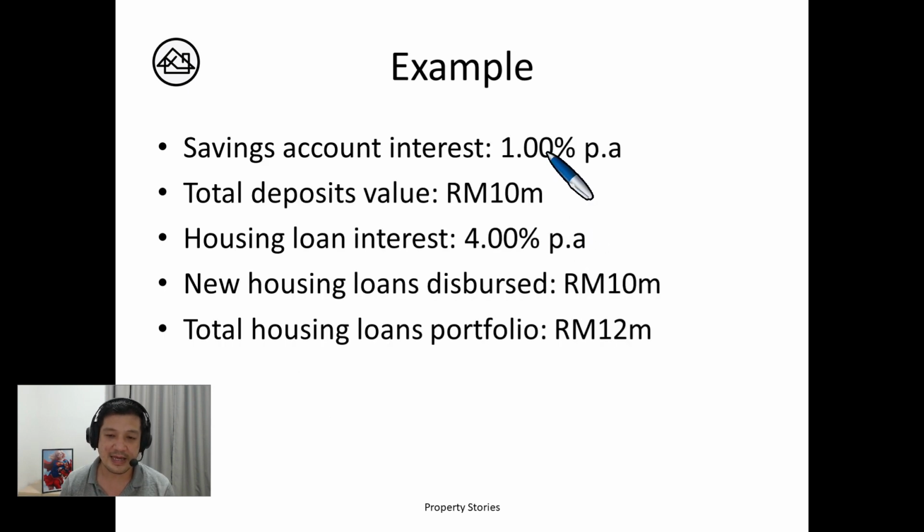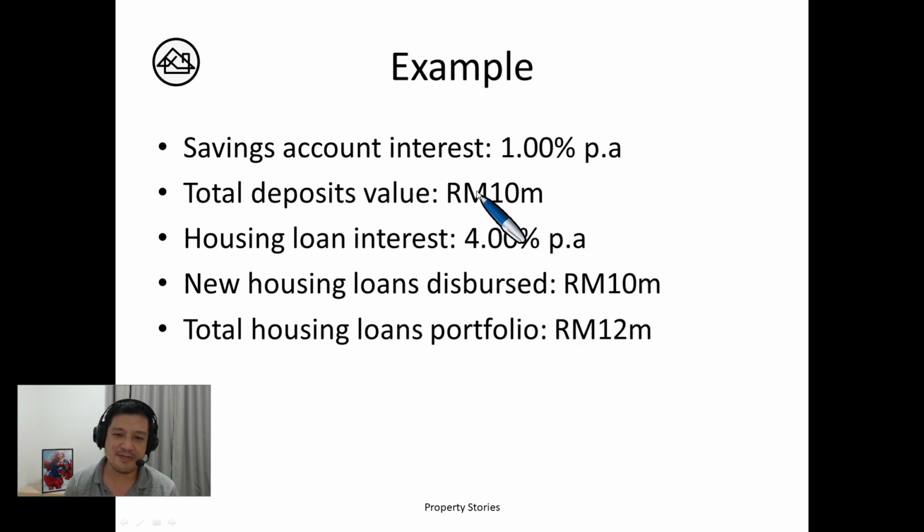So this is an example. Let's just say the savings account interest is 1% per annum. Total deposit value is 10 million. We're talking about 1 year. Then housing loan interest is 4% per annum. It's lent out, and new housing loans disbursed are also 10 million.